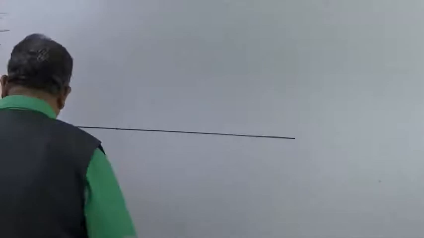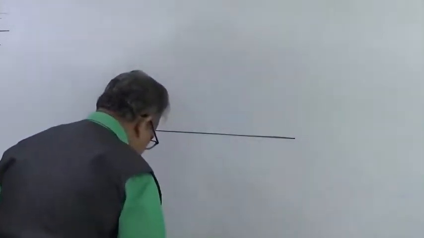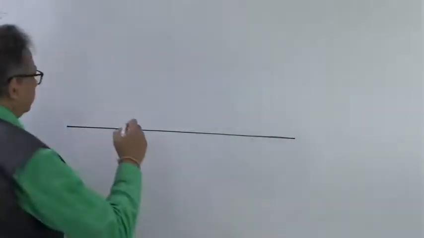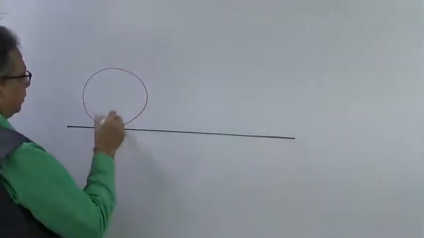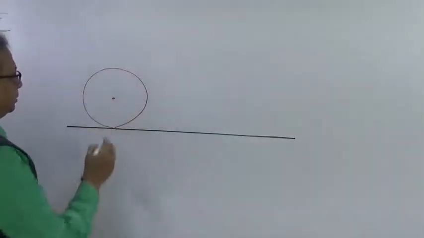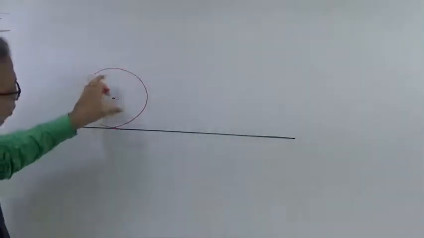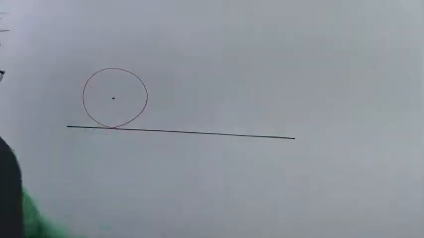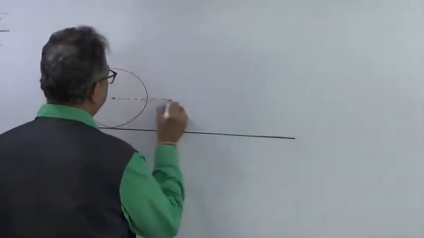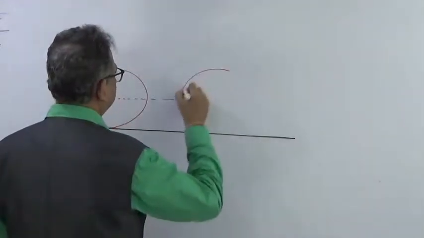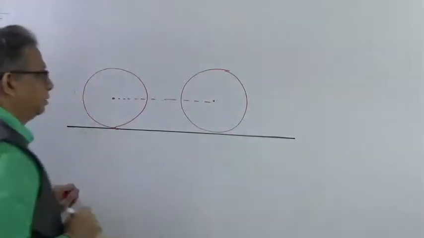Now on this plane surface, let us have a wheel, and this is the axis of this wheel. Got it? Now this wheel is going to roll, not going to slide. Roll means exactly what we had seen. After rolling, what will happen? This particular point would be over here and this wheel would have achieved this particular position.